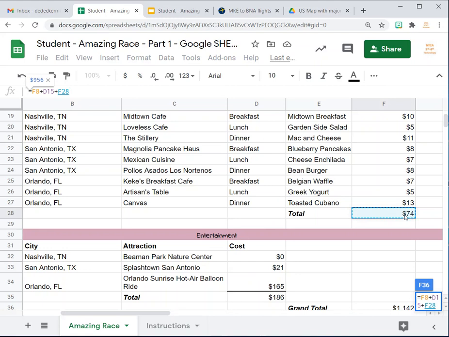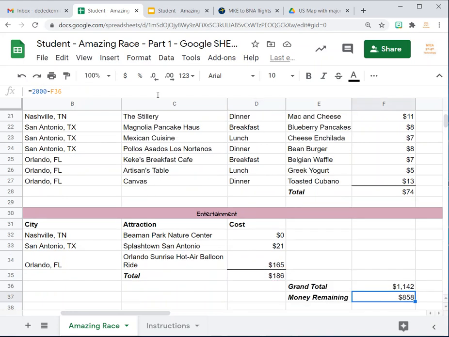Now I'm going to go shift plus on my keyboard so I can get the plus again. And for my last total, I need to have the control key pressed again, and I'm going to click on that total for my entertainment section. And once you get all of those done, you can just simply press enter. And then you can see what the actual formula looks like.